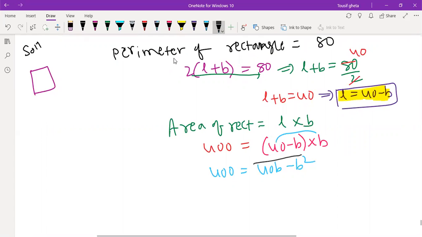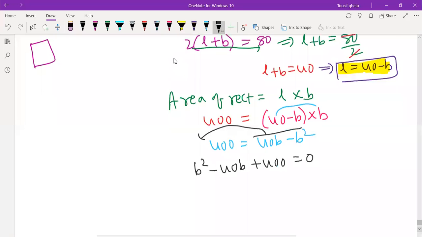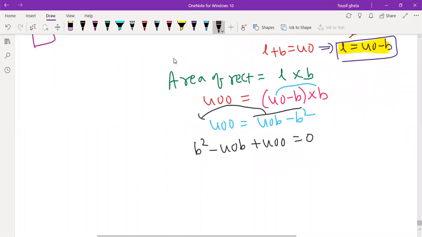So we can write B square to make it positive. So I am taking this both here. B square minus 40B plus 400. Now you can go for the finding of B square minus 4AC.